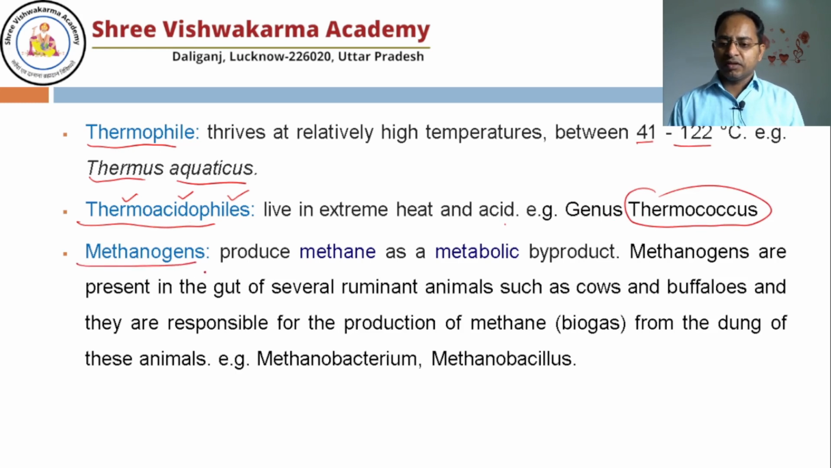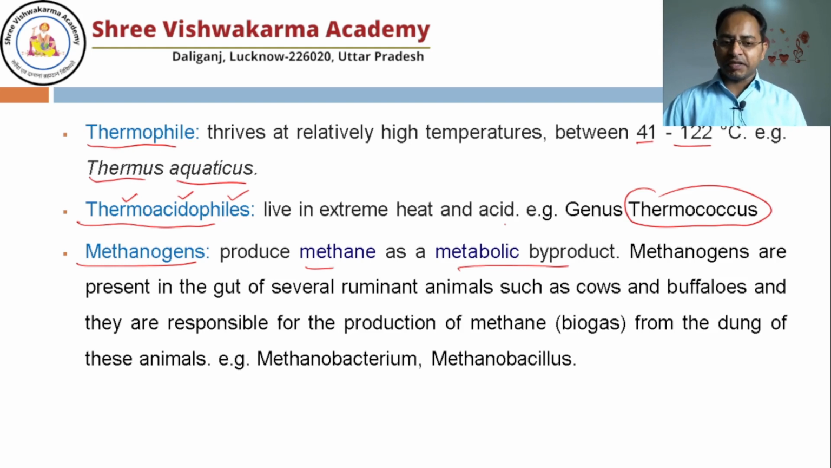Methanogens means what? The bacteria which produce methane as a byproduct. Why are methanogens found? Because normal bacteria cannot survive in methane conditions, but all the ruminants, means the animals who do jugali, you might be knowing it. Whenever you see a cow in the resting stage, she starts mastication, just like we are chewing chewing gum, right? Likewise it's doing. So they're known as ruminants.